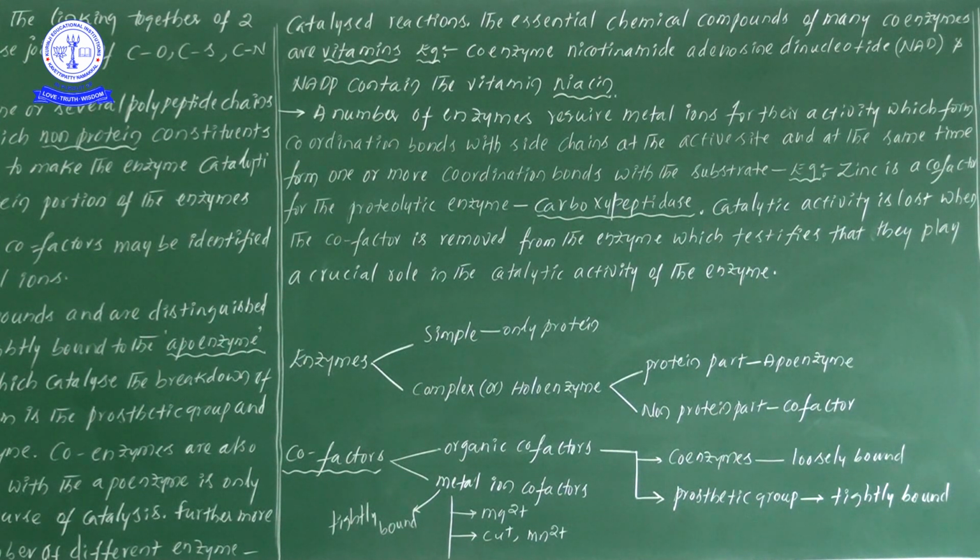As we have seen before, coenzymes bind very loosely with the apoenzyme, whereas a prosthetic group binds very tightly with the apoenzyme.